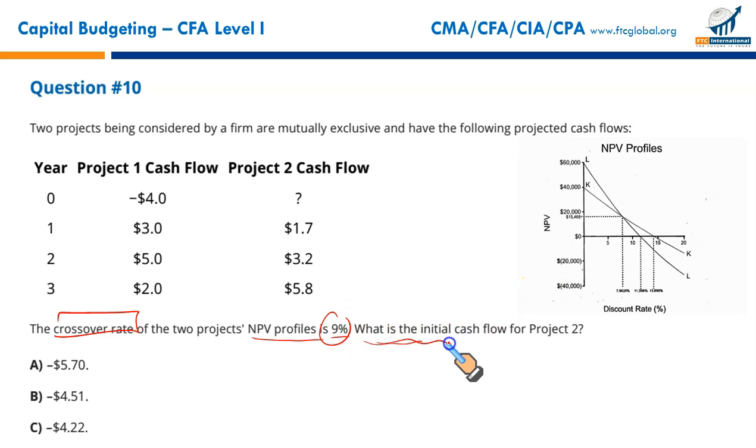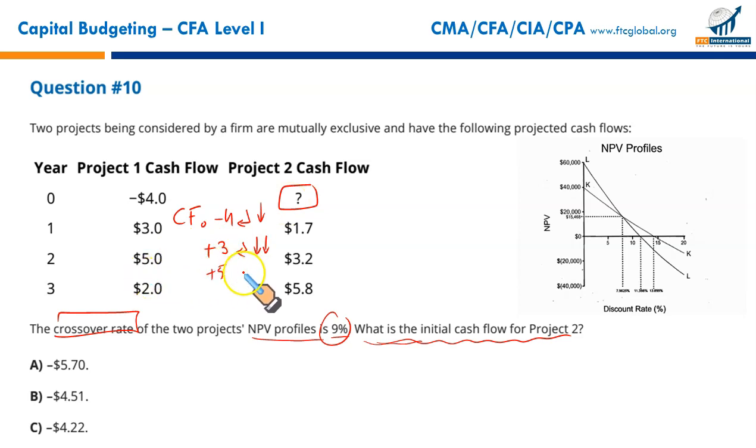What is the initial cash flow for project 2? We need to find the initial cash flow. So first we'll find the NPV of project 1, because at 9% the NPV of both projects is the same. Cash flow at year 0, we'll enter -4, enter, down arrow key. Next year cash flow +3, enter, down arrow key twice, because 3 is just once, frequency is 1. So you'll simply enter the down arrow key, system will take 1 as default.